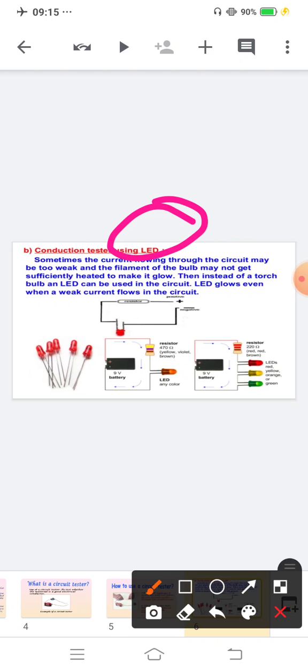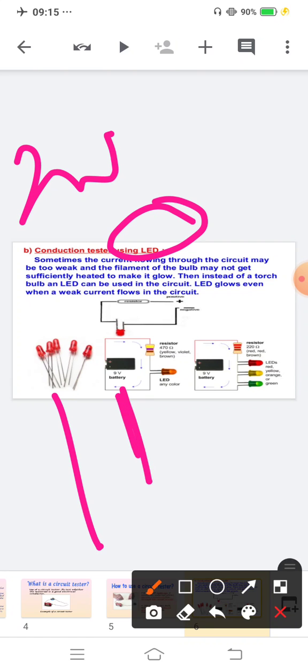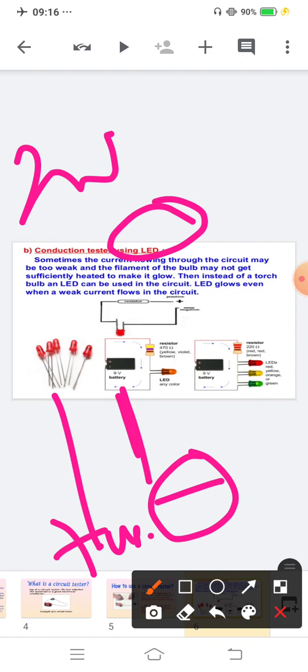One is long and one is short. The longer one is always connected to the positive terminal, and the shorter one is connected to the negative terminal.